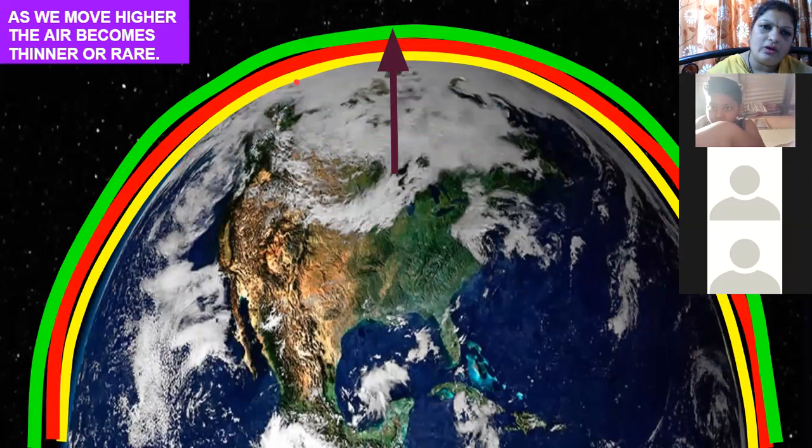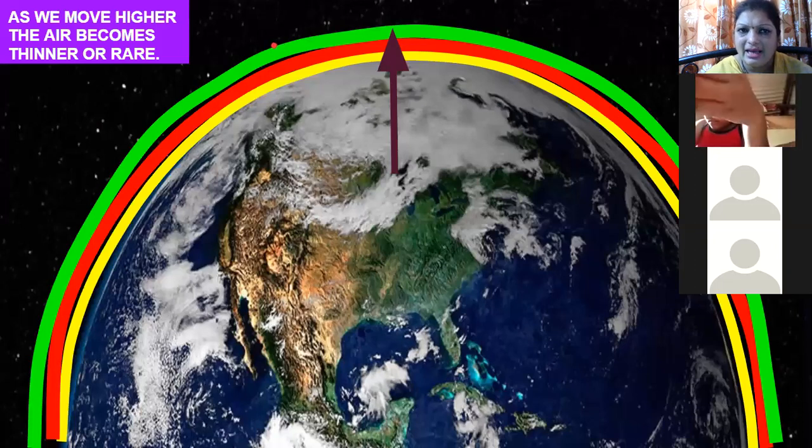So when you move to a height, the air will become rare. Rare means it will become thinner. Now what do you mean by thinner or rare? When you are moving at a height, the air becomes rare, means less air will be there.